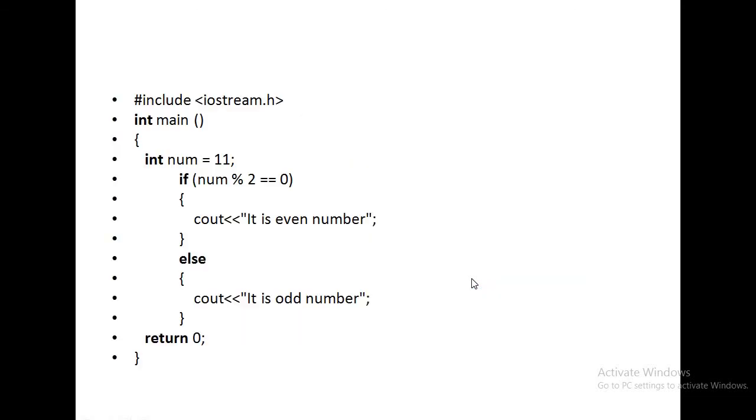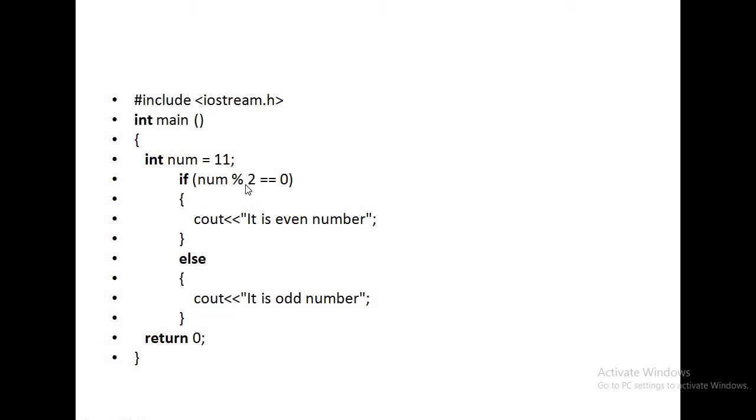And this is a simple program, the same program for checking an even number or odd number. I am declaring the integer variable num as 11. 11 modulus 2, the remainder is 1. 2 5s are 10, remainder is 1. 1 equal to 0, condition is false. So the if block is not executed, control jumps to the else block.